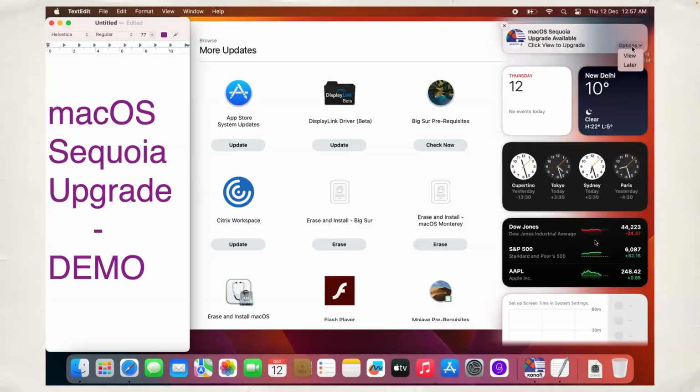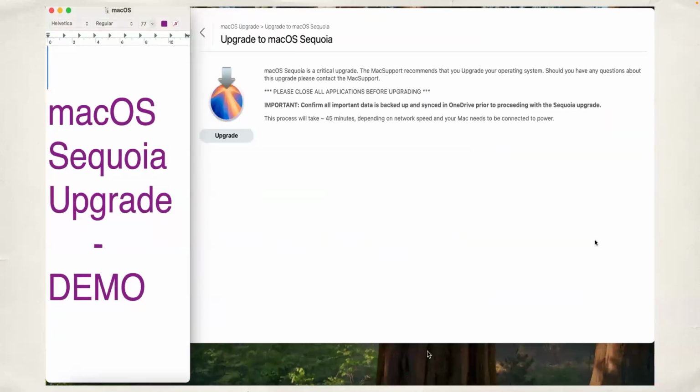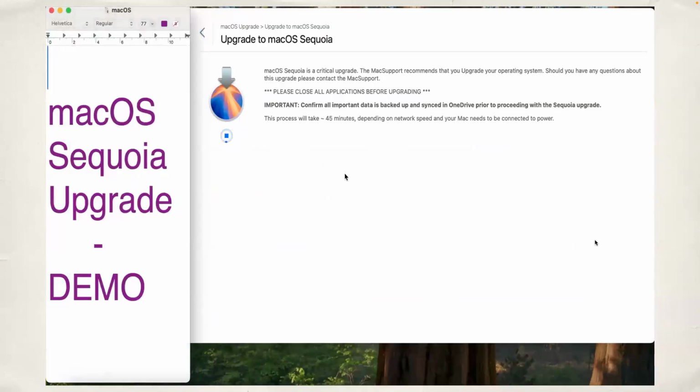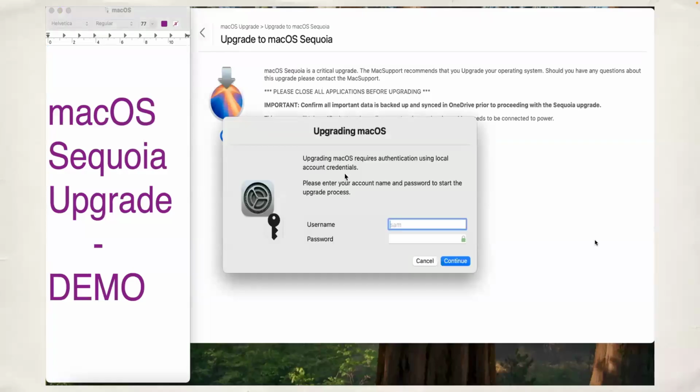Okay, so we got the notification. I'm clicking on the view button, which is taking me directly to the policy. User will read the description and click on the upgrade button. When they click on the upgrade button, it will first install the erase install package. And based on the launch script, it will see that, okay, we need to install macOS Sequoia, and it will give you the prompt for authorization. User will need to add username and password.